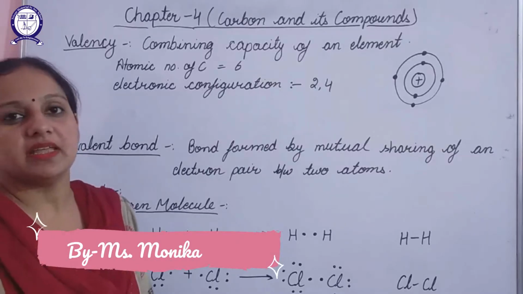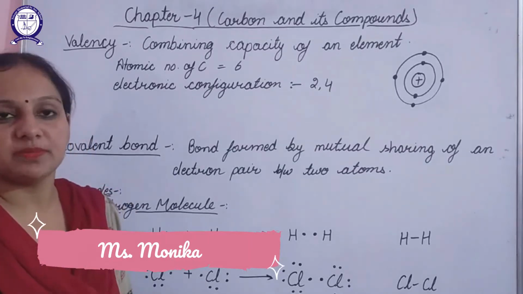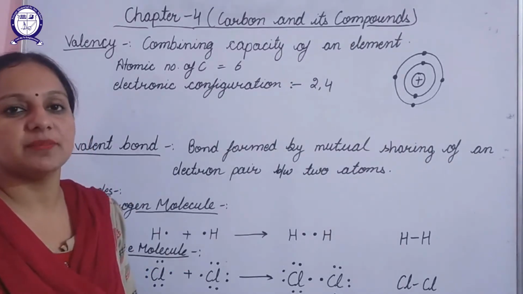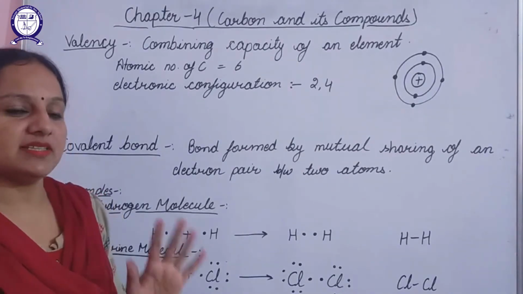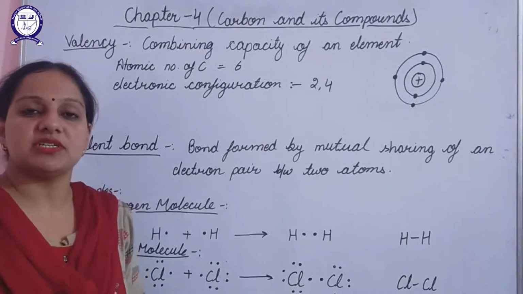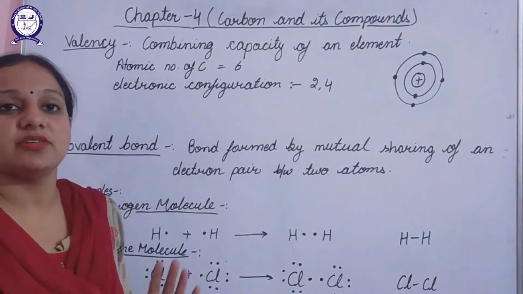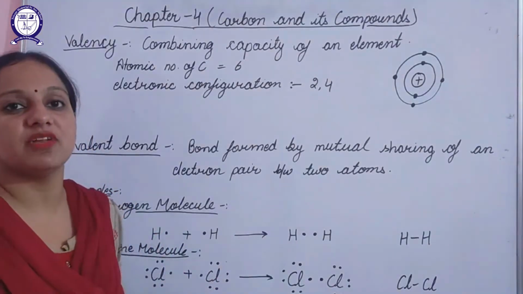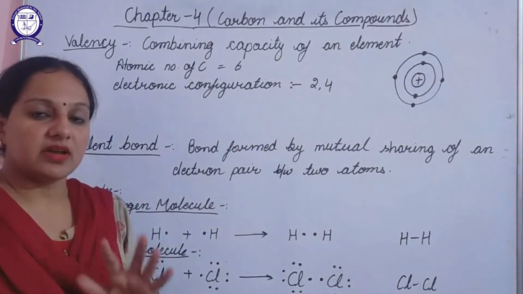Hello students, in this video we will discuss chapter number 4 of chemistry, that is carbon and its compounds. Let's start. In our previous chapter, chapter number 3 of chemistry, we studied non-metals. Non-metals are the elements that form electronegative compounds.